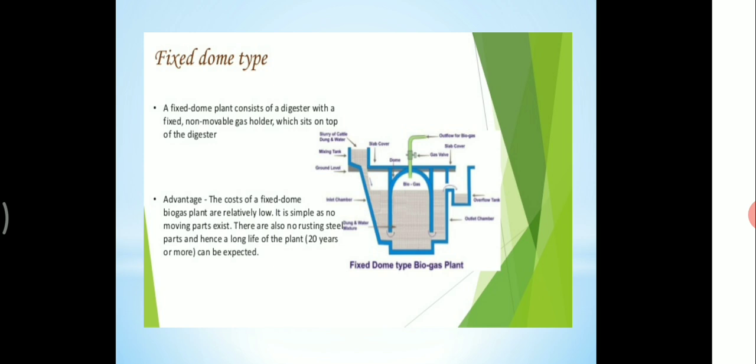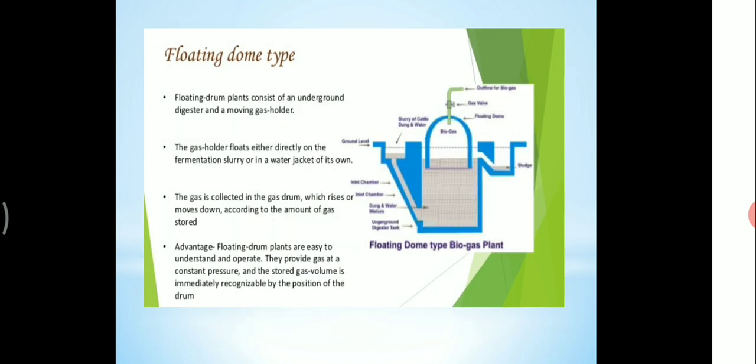It is simple as no moving parts exist. There are also no rusting steel parts, and hence a long life of the plant, up to 20 years or more, can be expected. And next we are going to the floating dome type.